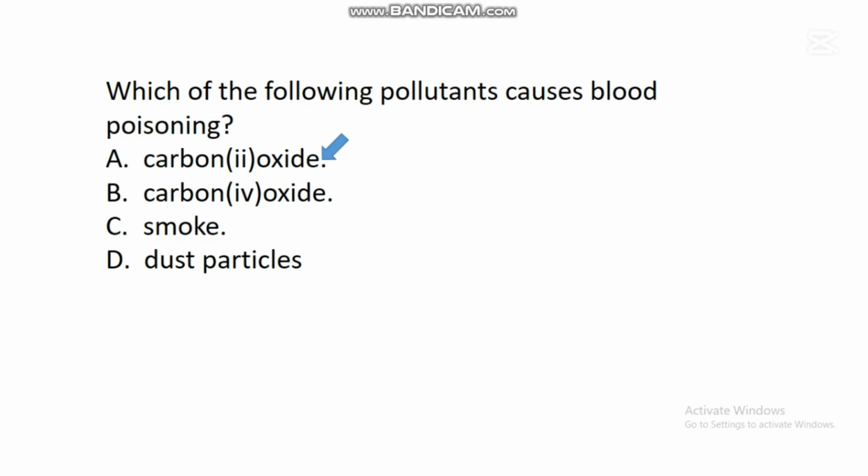So this carbon 2 oxide is a serious pollutant in the sense that when it is released into the body system, it will poison the blood. And it poisons the blood because it prevents oxygen from binding with hemoglobin. So when this carbon 2 oxide is released into the blood, it will prevent oxygen from binding with hemoglobin, so that oxygen will not be transported to different parts of the body. So this carbon 2 oxide is very, very harmful to the body system, especially the blood.